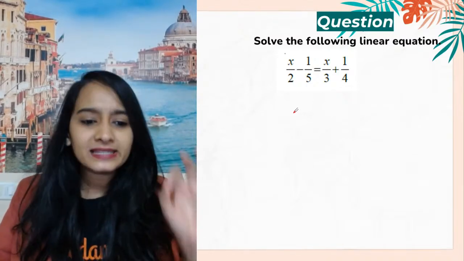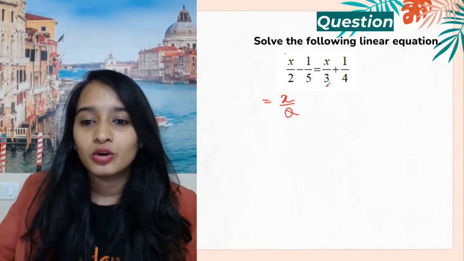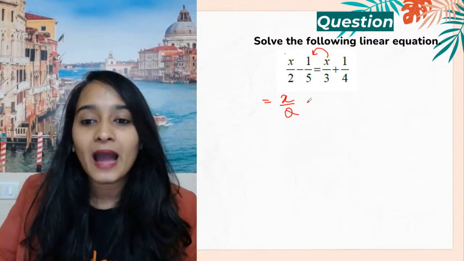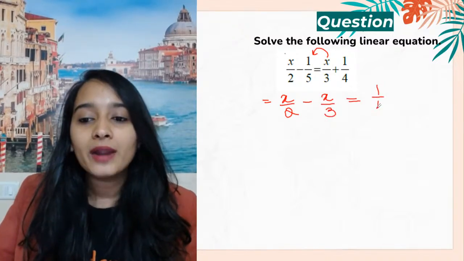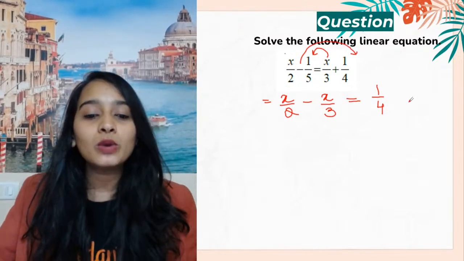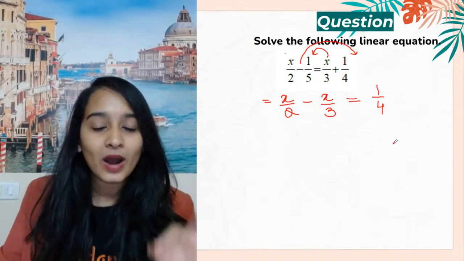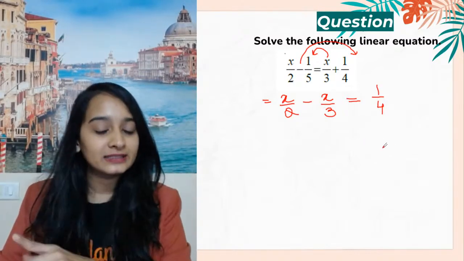Now, please carefully listen to how I'm doing it step by step. x by 2, so here plus x by 3, when you transfer it to the other side, will become minus x by 3, is equal to 1 by 4 will remain as it is. Minus 1 by 5, what will happen when you shift it to the other side? You tell me. Minus 1 by 5, what will happen if you shift it to the other side?